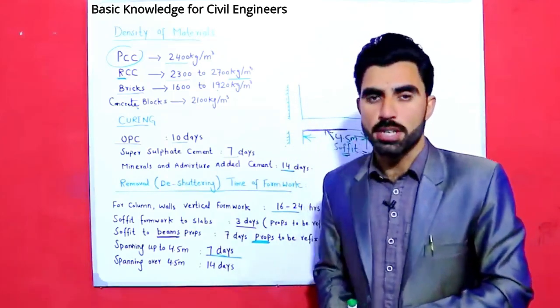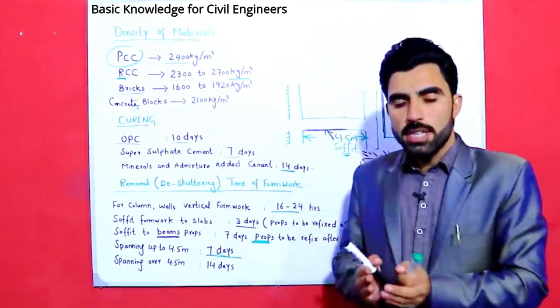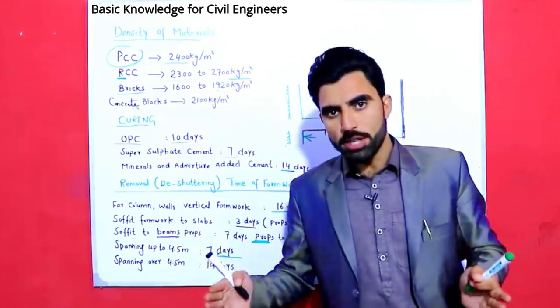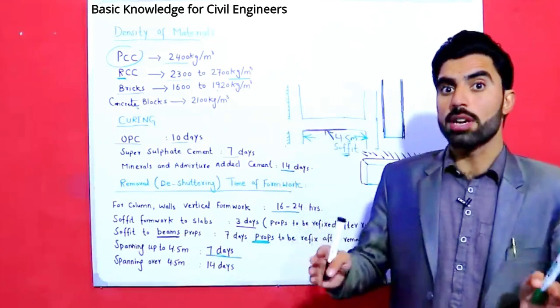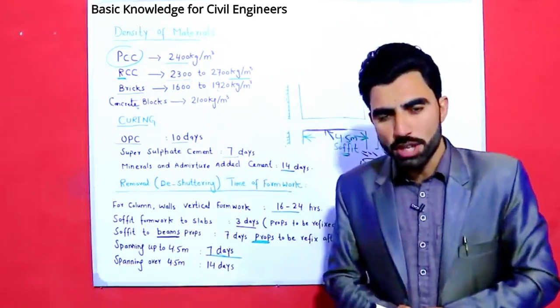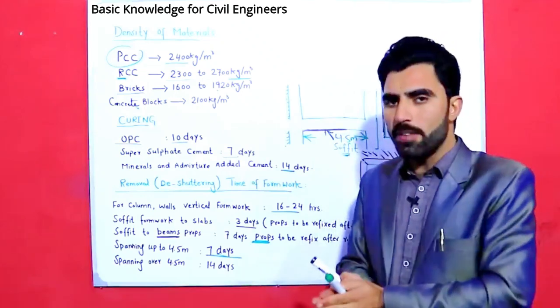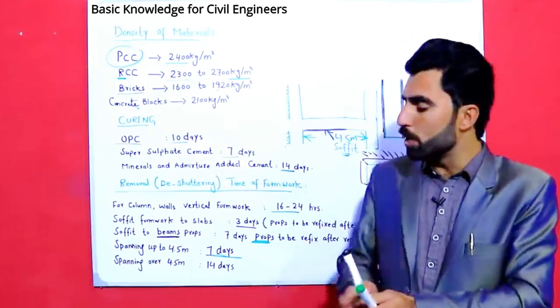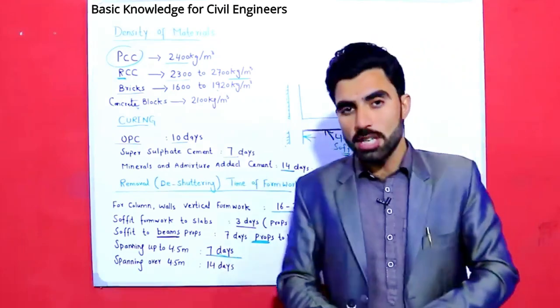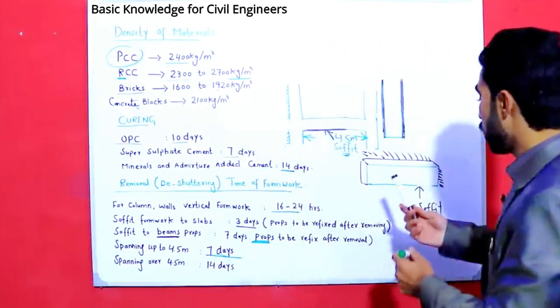This is the main point, guys. If the span is less than or up to 4.5 meters, it should be removed after 7 days.